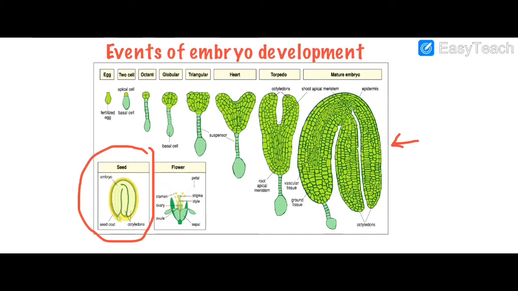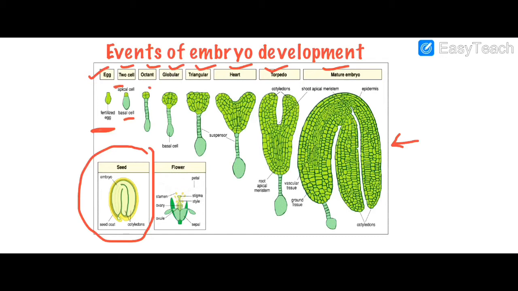Again, it is divided into stages. First, the egg, then two-cell, octant, globular, triangular, heart-shaped, torpedo, and it forms a mature embryo, right? Now, let's see. This is the fertilized egg. It will divide into two cells, the apical cell and the basal cell.